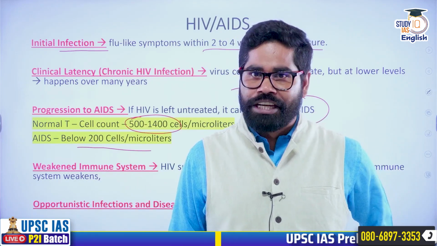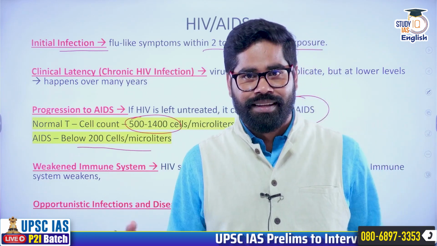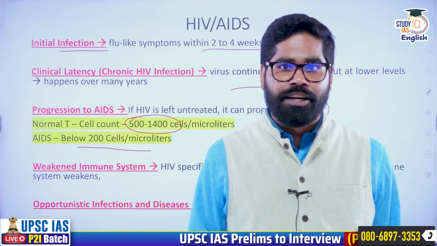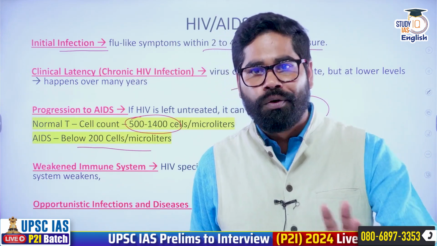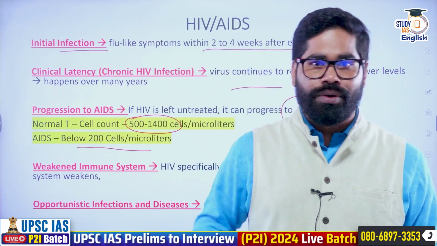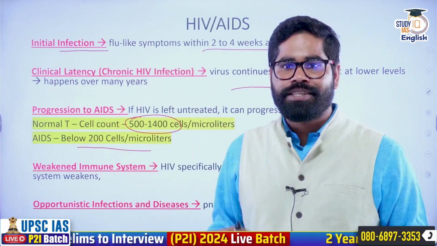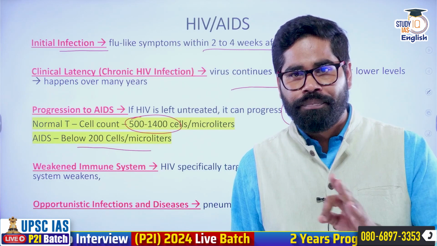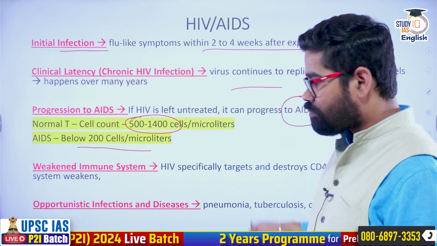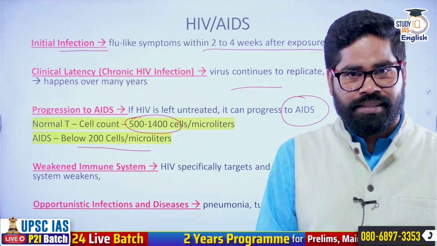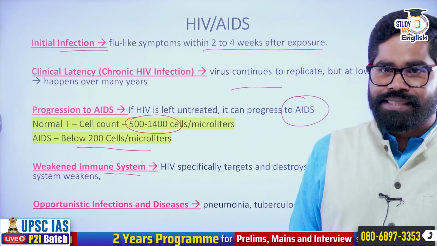We have talked about infection and disease. Infection is simply an attack by a pathogen. But when it starts to harm the body, when the body's functioning has been impacted, we call that a disease. So HIV infection over a period of time leads to a disease called AIDS, acquired immune deficiency syndrome. As a result of this AIDS, the person now has a very weak system.